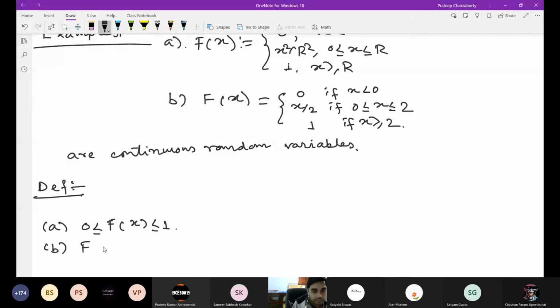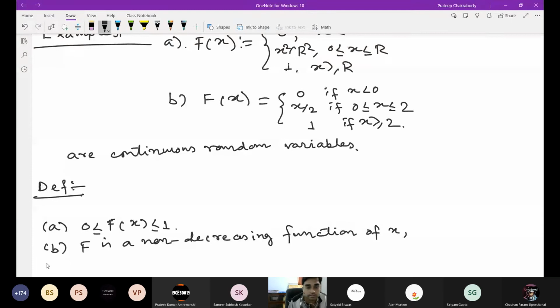These properties we have derived. F is a non-decreasing function of x.